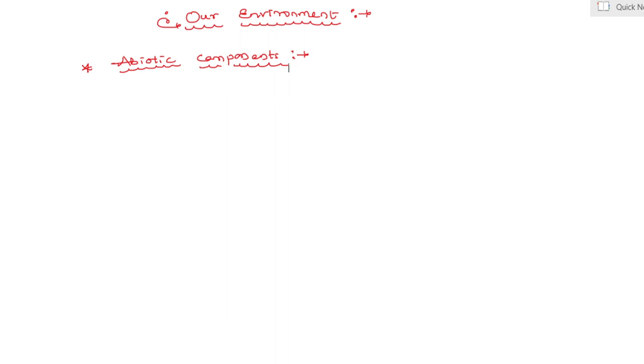This in turn influences the biodiversity of an area. Yes, my dear students, the abiotic components are nothing but light, temperature, water, atmospheric gases, wind, etc. These all are termed as what?